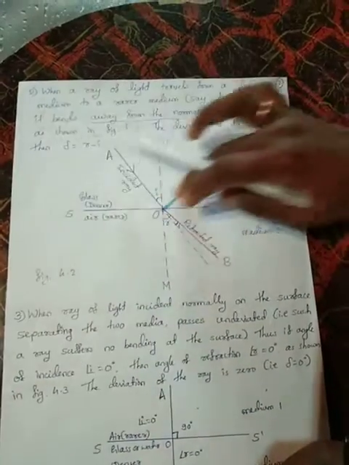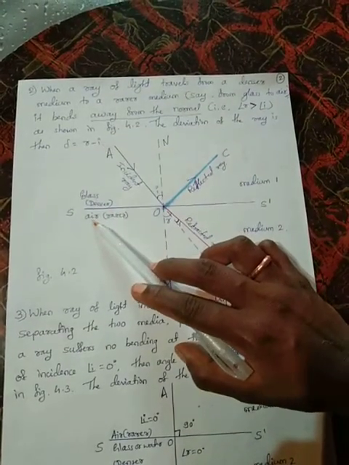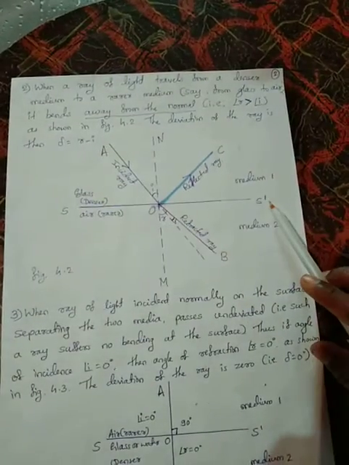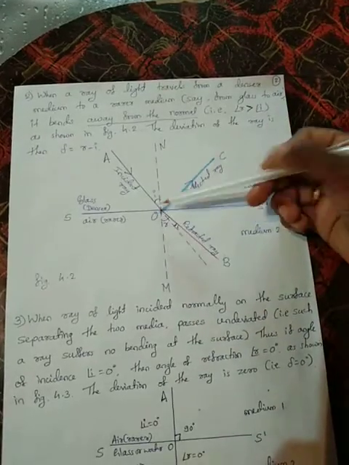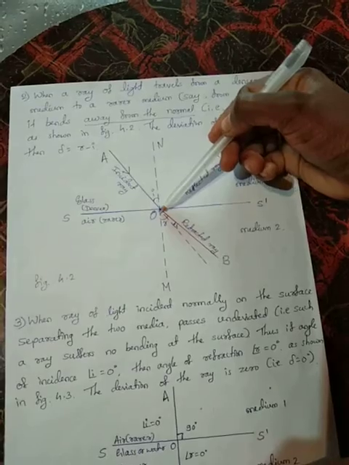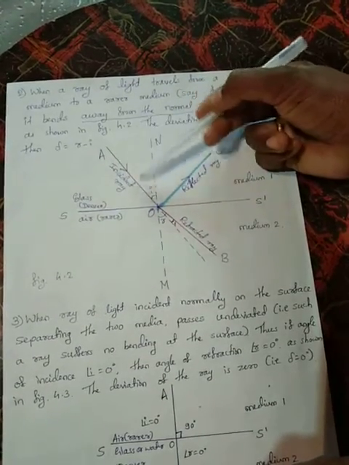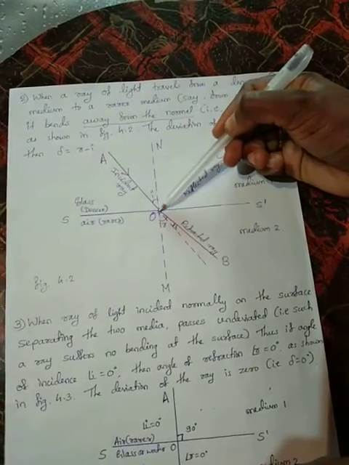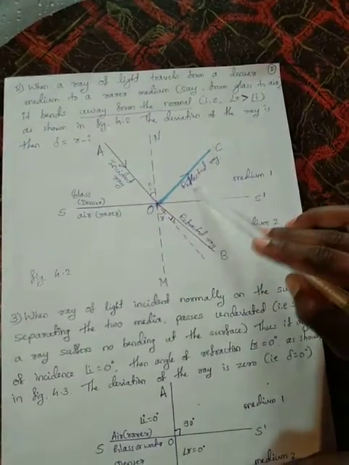See, this is a glass medium and that is the denser medium, medium 1. Here is the air medium, that is rarer, medium 2. S dash is a plane, NM is a normal, O is the point of incidence. AO is the incident ray. See, the arrow mark is here, which means that the ray is passing from denser medium to rarer medium. AO is the incident ray, OB is the refracted ray, OC is the reflected ray.